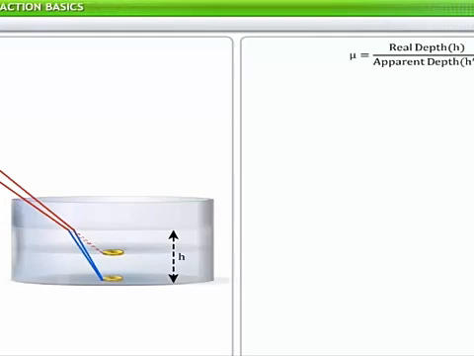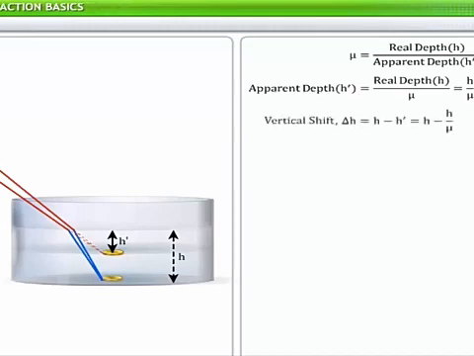Refractive index mu of a material is the ratio of real depth h to apparent depth h dash. Thus, apparent depth is the ratio of real depth to the refractive index. Vertical shift, denoted as delta H, is equal to the difference of real depth and apparent depth. By substituting the values of H and H dash, we get the expression of vertical shift as H multiplied by 1 minus 1 divided by mu.